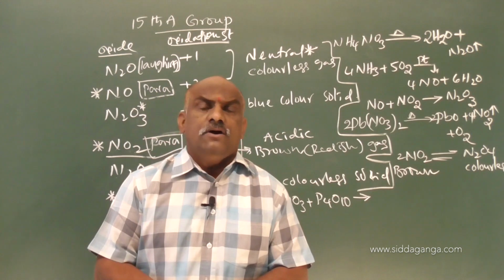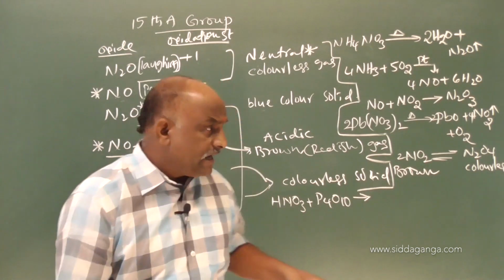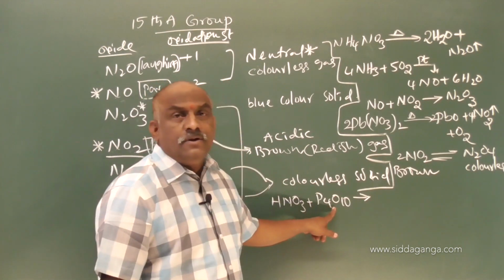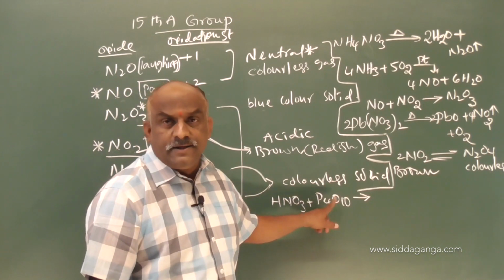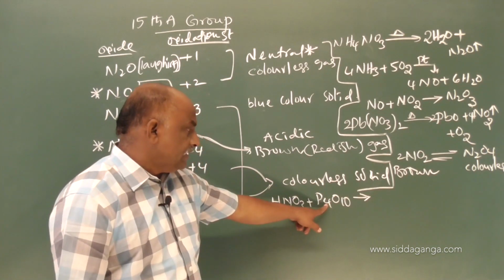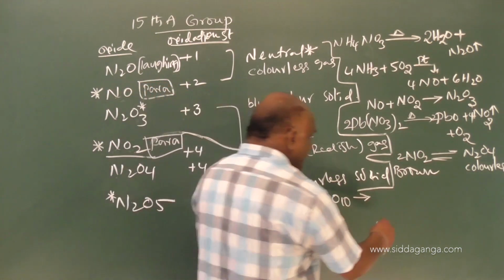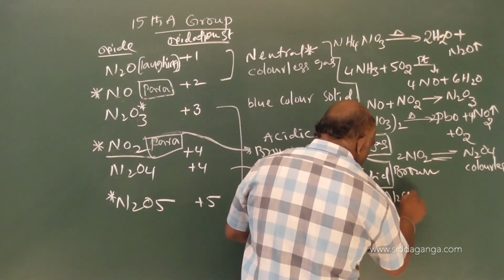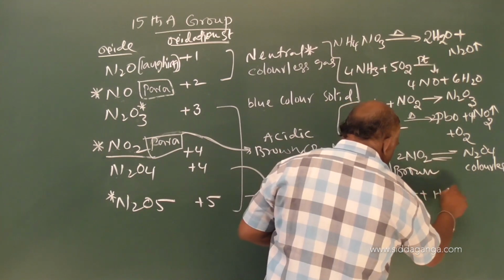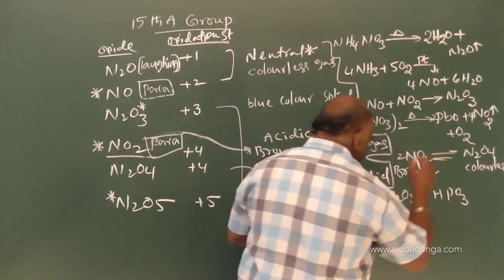HNO3 is called nitric acid. This nitric acid is treated with phosphorus pentoxide. Nitric acid is treated with phosphorus pentoxide. Then the compound is N2O5 plus formation of phosphoric acid.